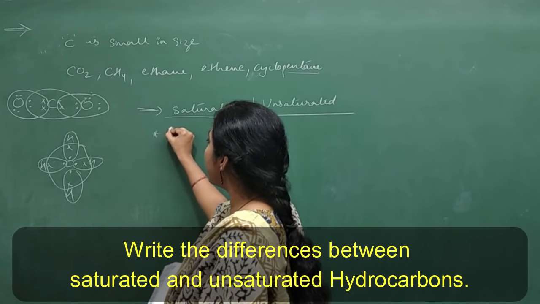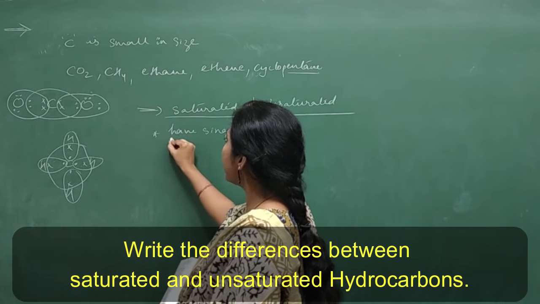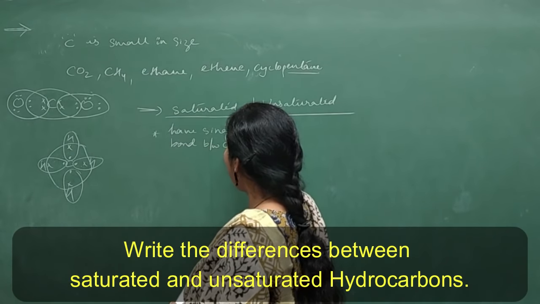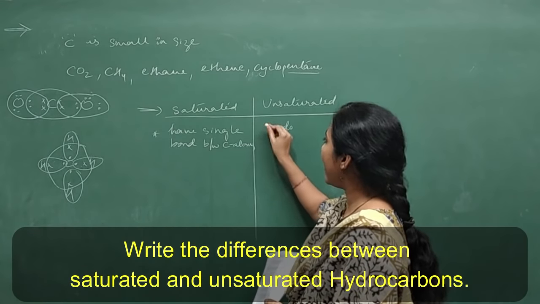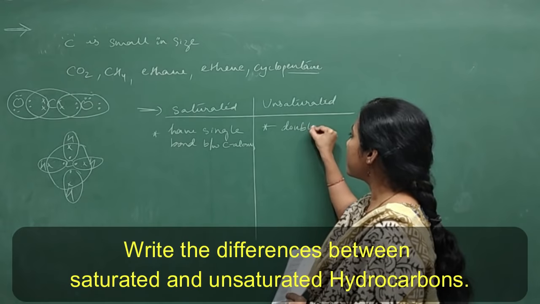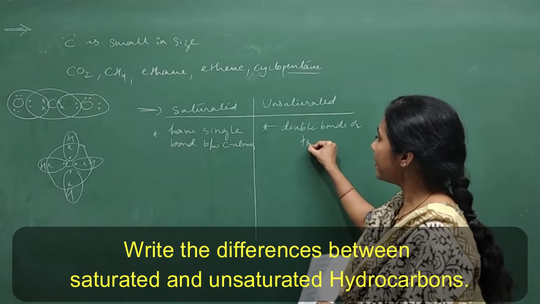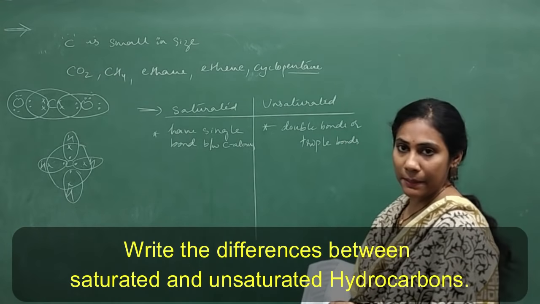Saturated hydrocarbons have single bonds between carbon atoms. So unsaturated hydrocarbons can have double bonds or triple bonds, isn't it? So this is the first point of difference that you can mention.